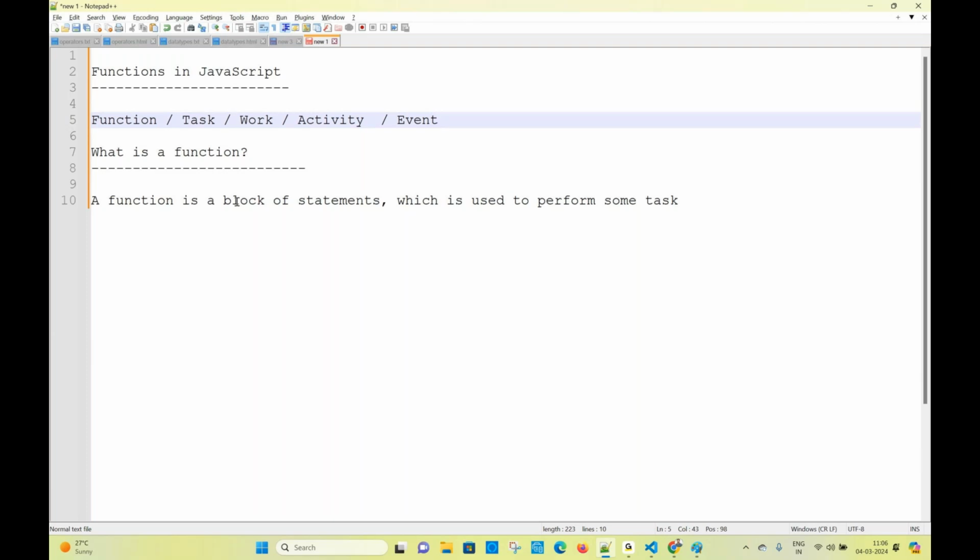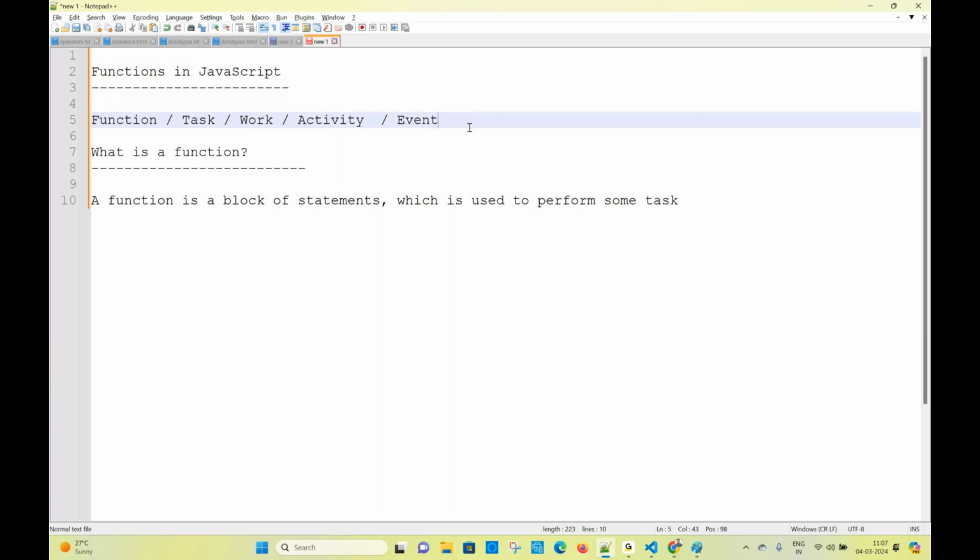Inside the function, who are you? We are all statements. Statement 1, statement 2, statement 3, statement 4. Every statement will do a different job, or the same job also they may do. All the students are doing the same job, but all the people are listening. Some of them are listening, some of them are not listening. Okay, now that is the activity that you are doing inside a function. So what I want to tell you, programmatically, what is a function?